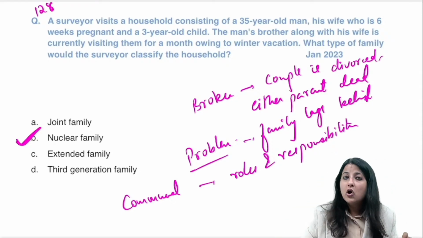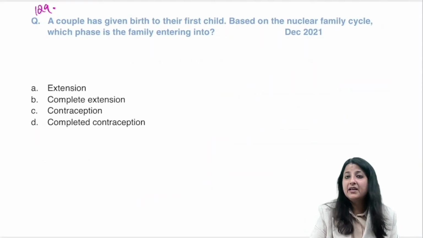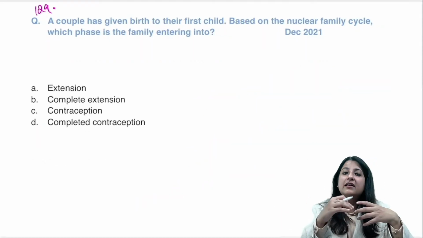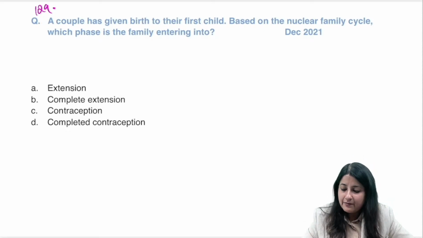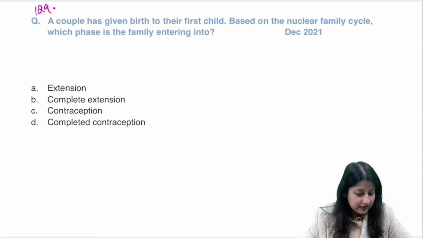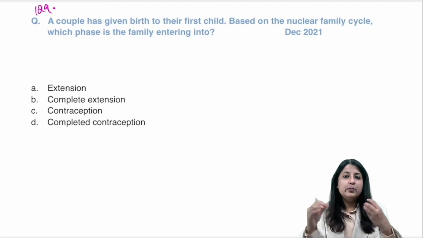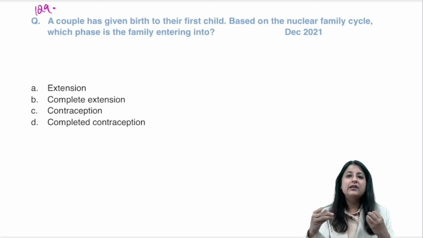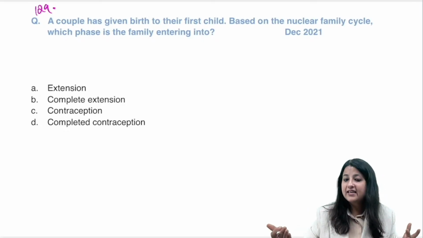ठीक है. Also guys, family में ना एक family cycle पे question आता है. हमने कल disaster cycle पढ़ा, डेमोग्राफी ट्रांजिशन मॉडल देख लिया, कम्युनिकेशन साइकिल देख लिया, एक फैमिली साइकिल भी है. बताओ इसका आंसर. A couple has given birth to their first child, based on nuclear family cycle. Which phase are they entering into? So basically I wanted to discuss how will you denote the phases. ठीक है, phases कैसे denote होता है? फर्स्ट पार्ट से या सेकंड पार्ट से?